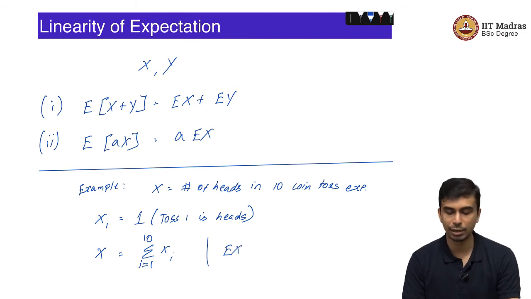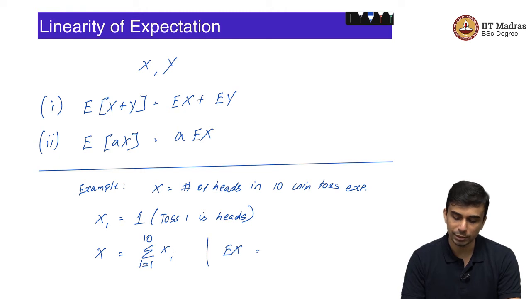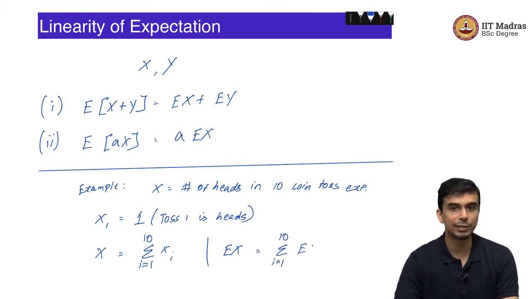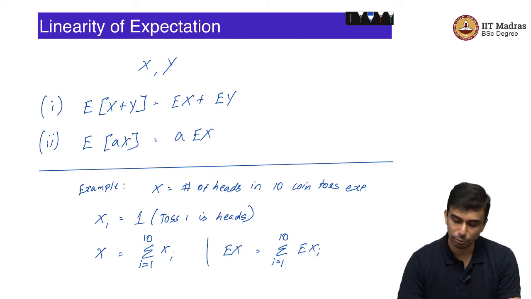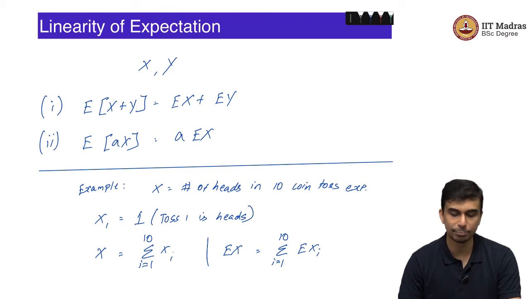X is clearly the sum over i equal to 1 to 10 of Xi. Clearly you can see that the total number of heads is simply the sum of these indicator random variables. So, now EX is by linearity of expectation simply the sum of the expectations, sum over i equal to 1 to 10 of E Xi. But what is the expected value of an indicator random variable?